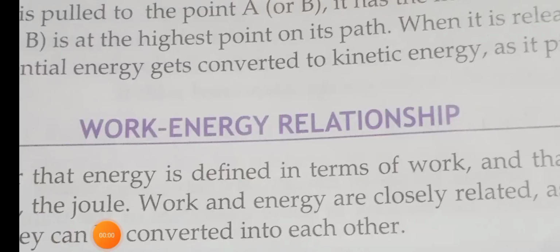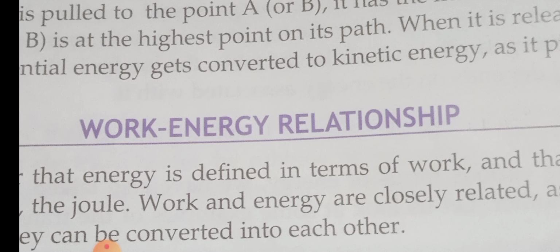So far we have discussed the various forms of energy. Right, children? I hope you have understood all these forms of energy. Now we are going to discuss the work energy relationship. Energy and work are related to each other. When we rub our hands, we do work against friction. Am I right, children? When you rub your hands, we are doing work against the friction. So some of this work is converted into heat, which warms our hands.